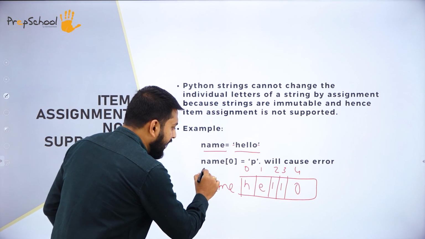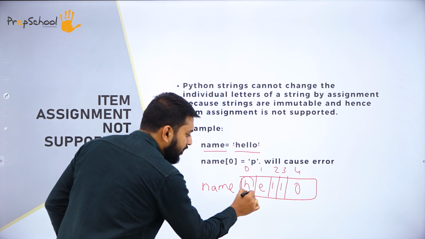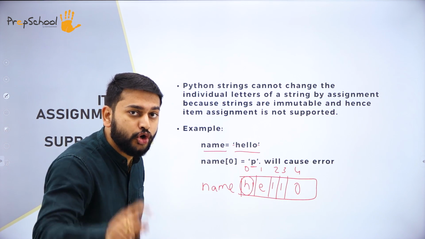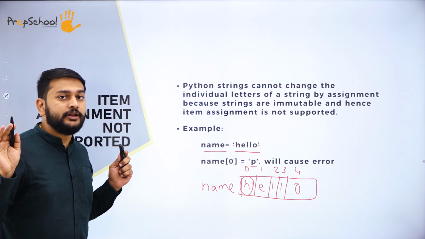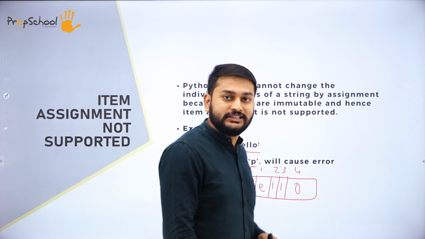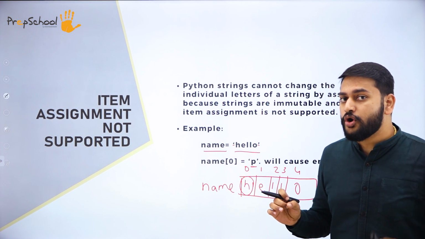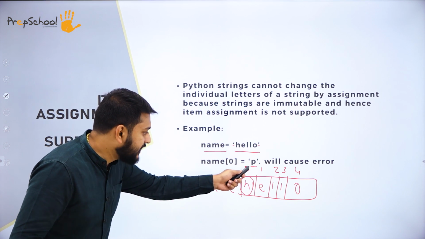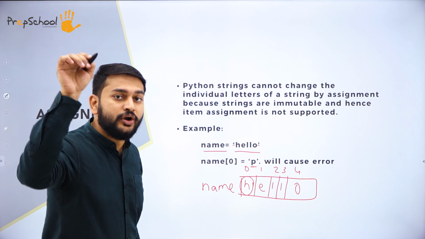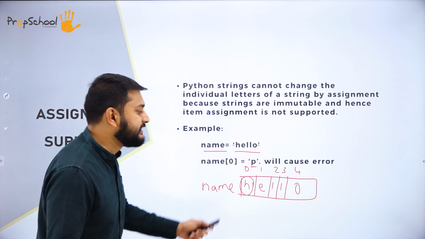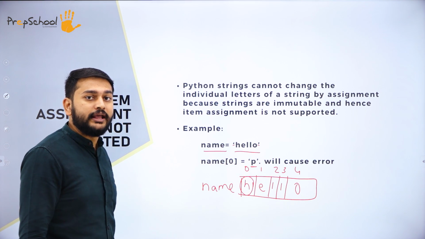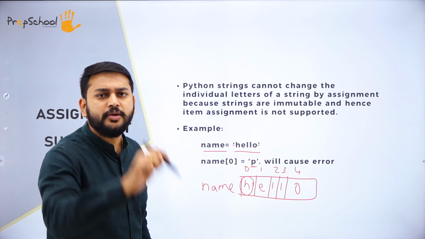Suppose I write name of 0, and at this particular location I am trying to store P. Is it possible? Will I be able to execute this code? If I execute this code, will it give me the proper output? My dear students, this kind of assignment is not possible in a string. I cannot assign the value like this. If I execute this code, it will give me an error.